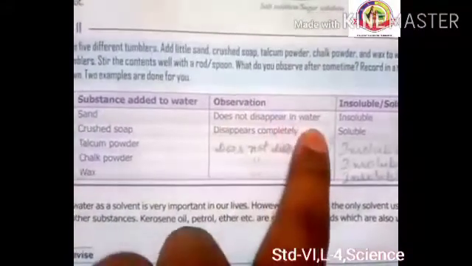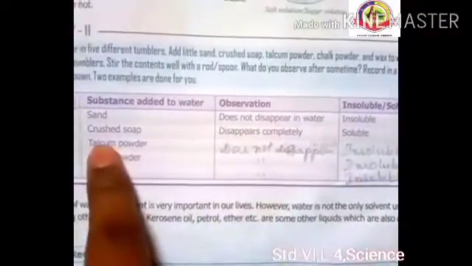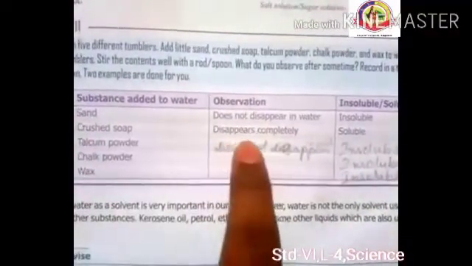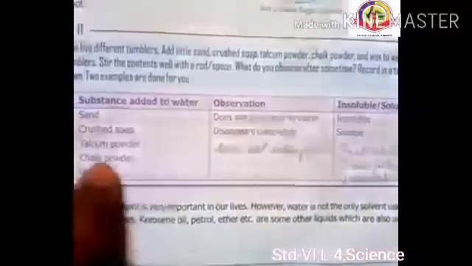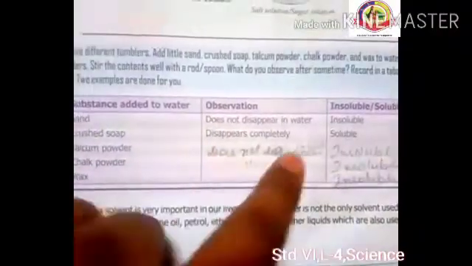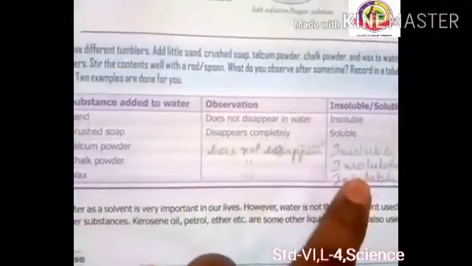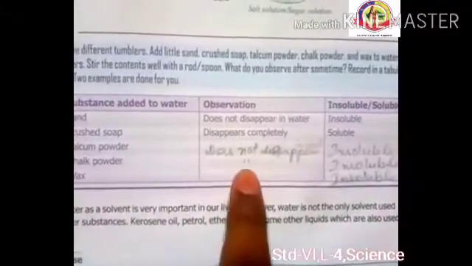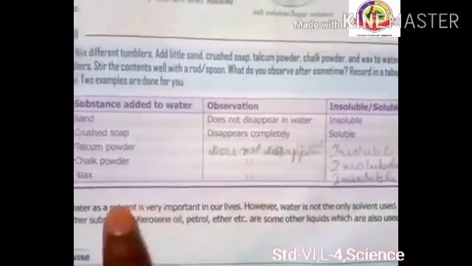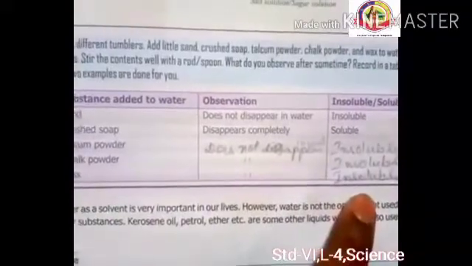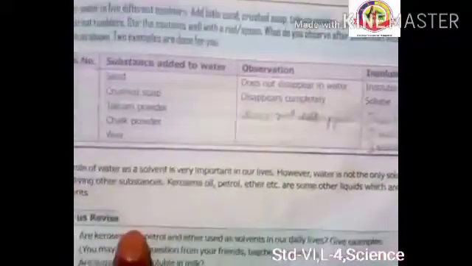Sand does not disappear in water, insoluble, right? Crushed soap disappears completely, so that is soluble, right? Talcum powder does not disappear, it is insoluble. Chalk powder does not disappear, it is insoluble. Wax does not disappear, it is insoluble. I have done it for you, right?